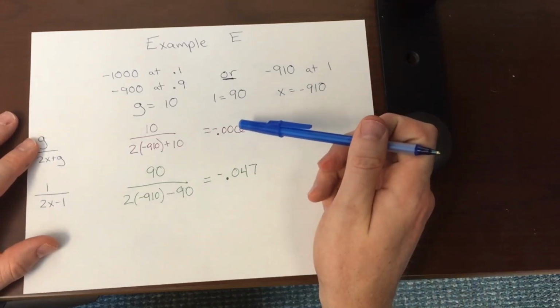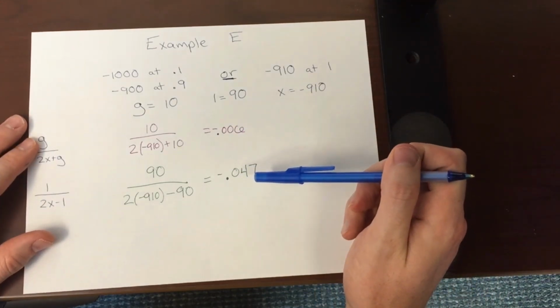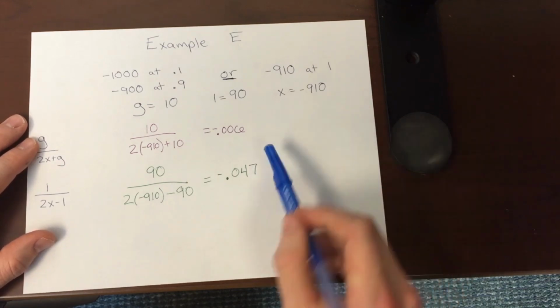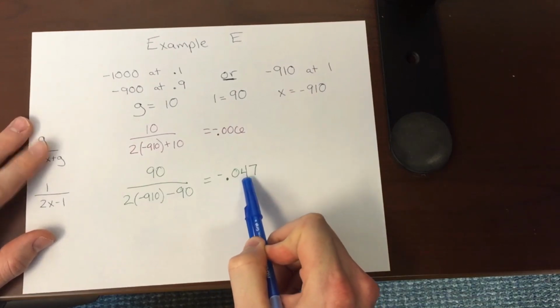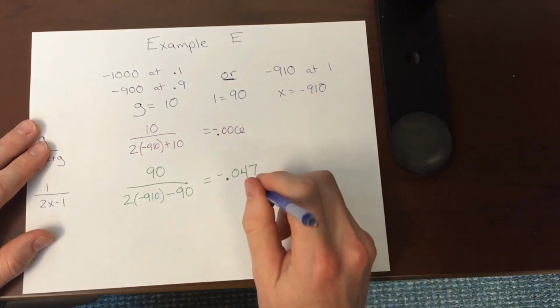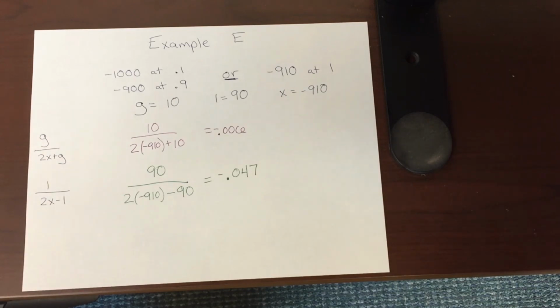All right, and now what we have to do at the end is look at the absolute value of our gain and our loss and see which one has a bigger absolute value. In this case, the absolute value of the loss is a larger number. We have it in the tenths column here versus the hundredths column here. So the absolute value of the loss is bigger, so we have loss salience. We have salience in the category of loss.